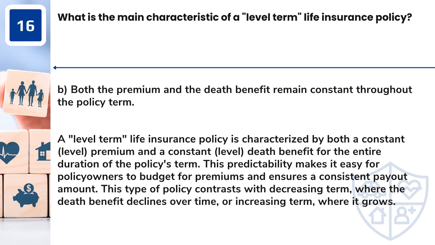Answer: B. Both the premium and the death benefit remain constant throughout the policy term. A level-term life insurance policy is characterized by both a constant, level premium and a constant, level death benefit for the entire duration of the policy's term. This predictability makes it easy for policy owners to budget for premiums and ensures a consistent payout amount. This type of policy contrasts with decreasing term, where the death benefit declines over time, or increasing term, where it grows.